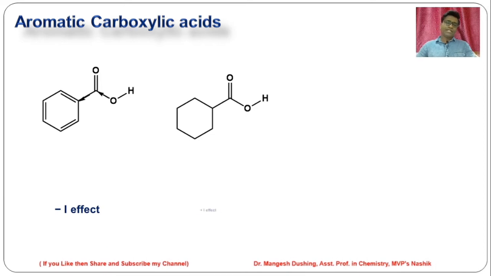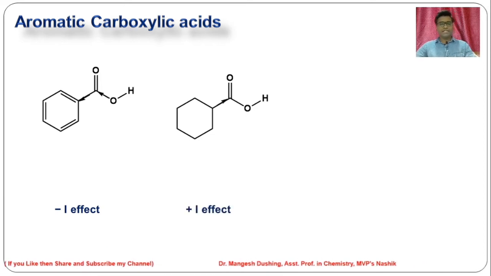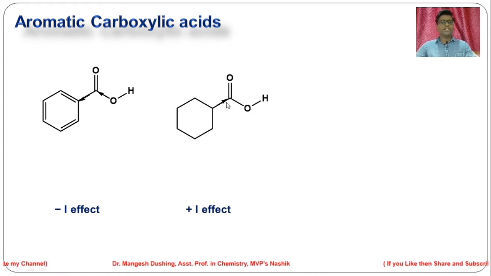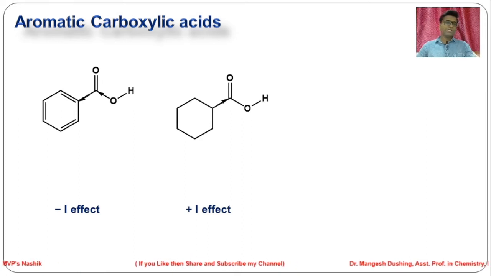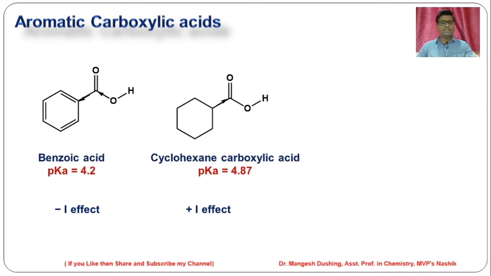While in case of the second compound, that is cyclohexyl carboxylic acid, this carboxyl group is attached to the sp3 carbon, and sp3 carbon has a plus I inductive effect. So that decreases the tendency of dissociation of the OH. Also, whatever conjugate base is formed, that is O minus, is also destabilized. That's why aromatic carboxylic acids are stronger acids as compared to aliphatic acids.